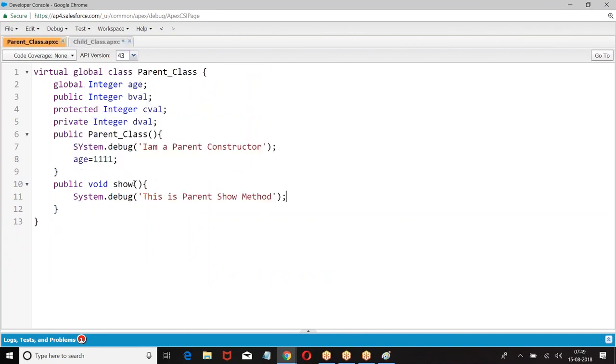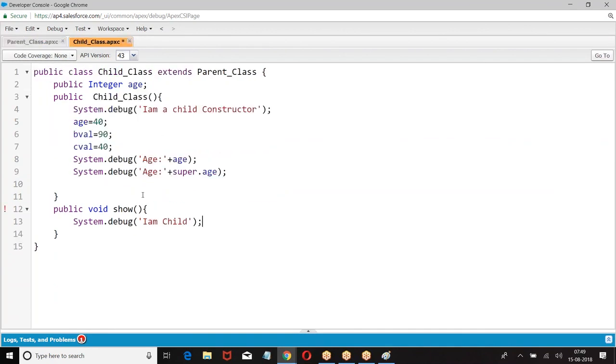So what was this? Parent class says, okay, fine, let us see. Public void show, if it is taking something like string name, now both the methods are not the same. Parent class has a method called show with 0 parameters. Child class has a method called show with 1 parameter. Now it is not same. It is overloading.